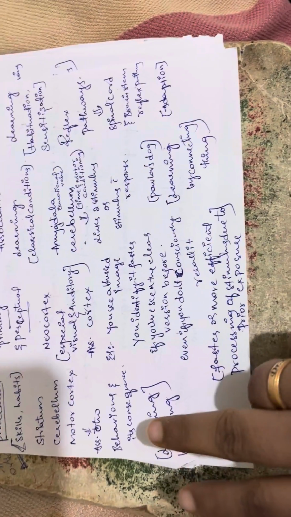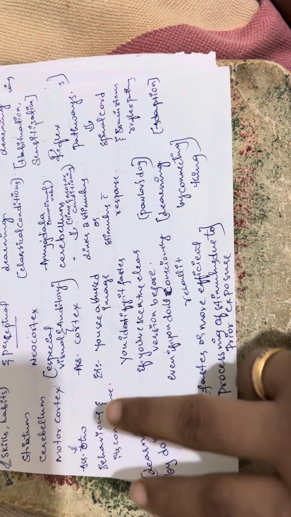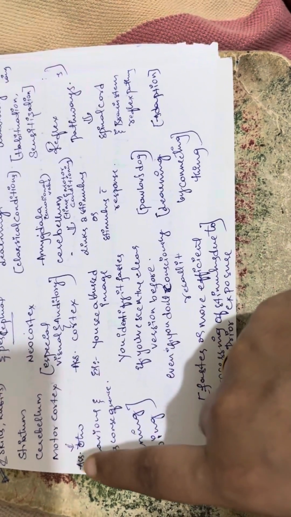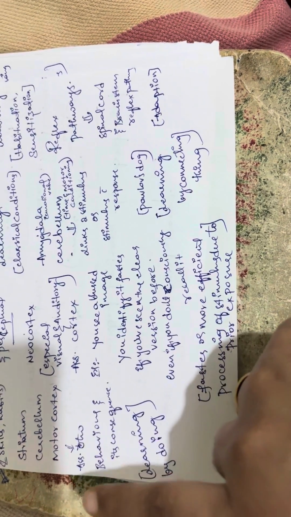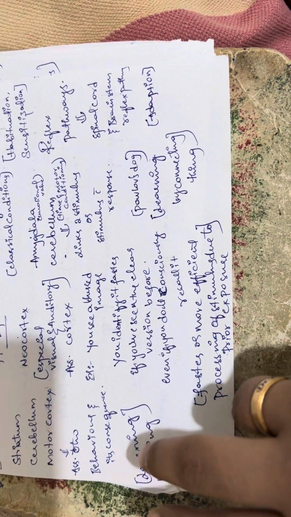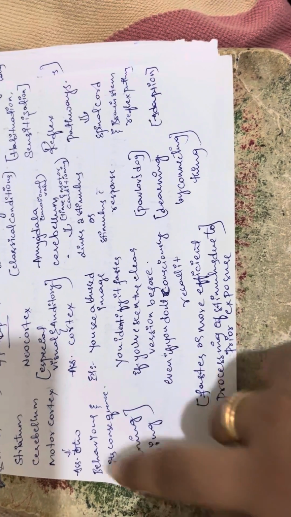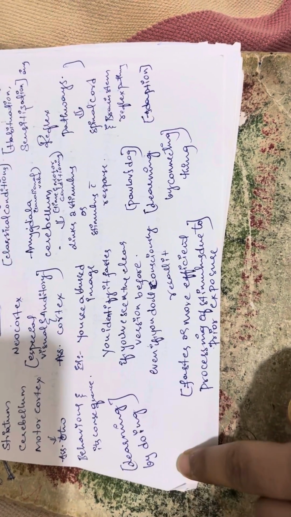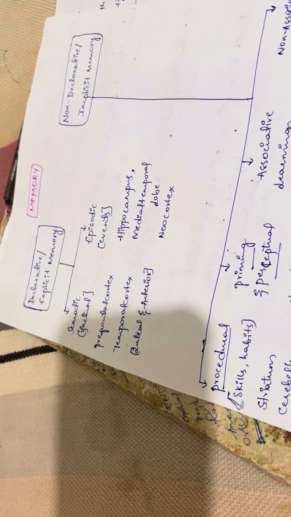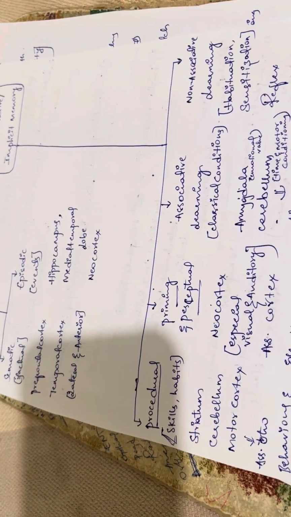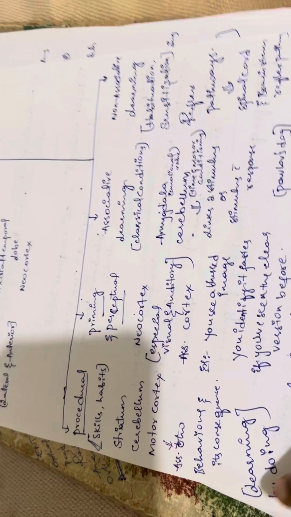Procedural is the memory of skills and habits. It is stored in the striatum, that is the basal ganglia, and the cerebellum and motor cortex. It is an association between behavior and its consequence. This memory is nothing but learning by doing. It is stored in the striatum, cerebellum and motor cortex, like surgery, driving, etc.